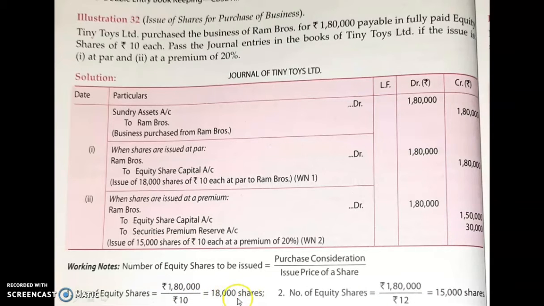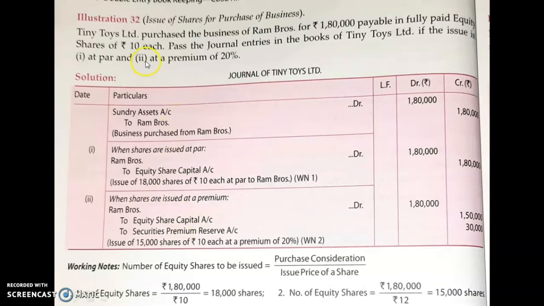So how many shares are you giving to Ram Brothers? 18,000 shares of your company. In the bracket, you write down 18,000 into 10 rupees. So 18,000 shares you are giving and value of one share is 10 rupees. So how much amount you are paying to Ram Brothers? That is, you are not paying the amount but you are issuing the shares. So you are issuing the shares of value 1,80,000 to Ram Brothers. So this is the first condition.